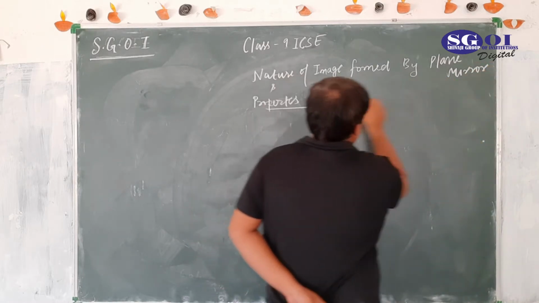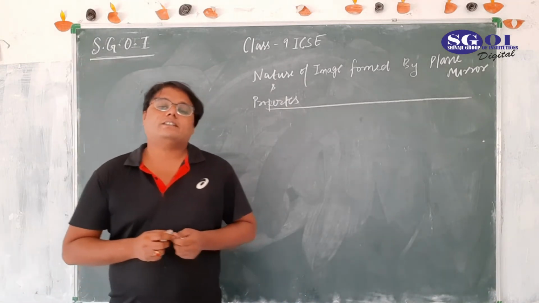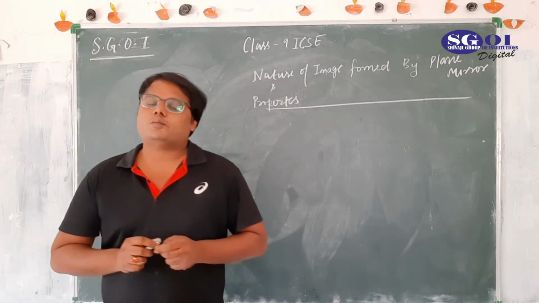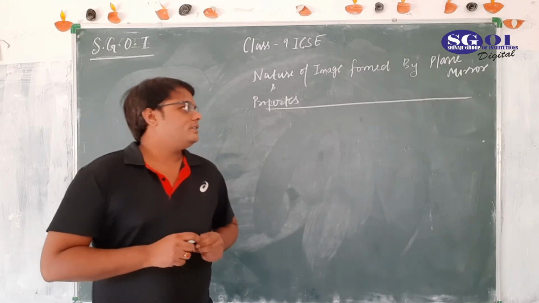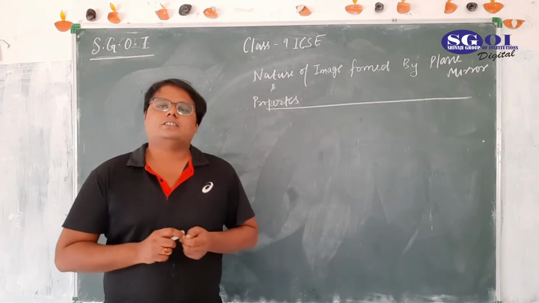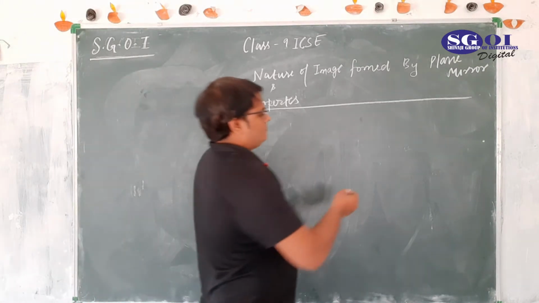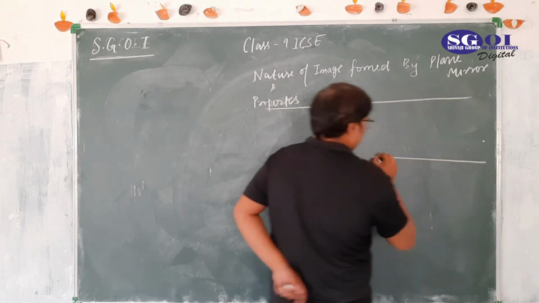The first thing I told you yesterday was there are two reflected rays needed for the formation of an image. When two reflected rays cut each other or seem to cut each other, then the image is formed. Let's see it again.